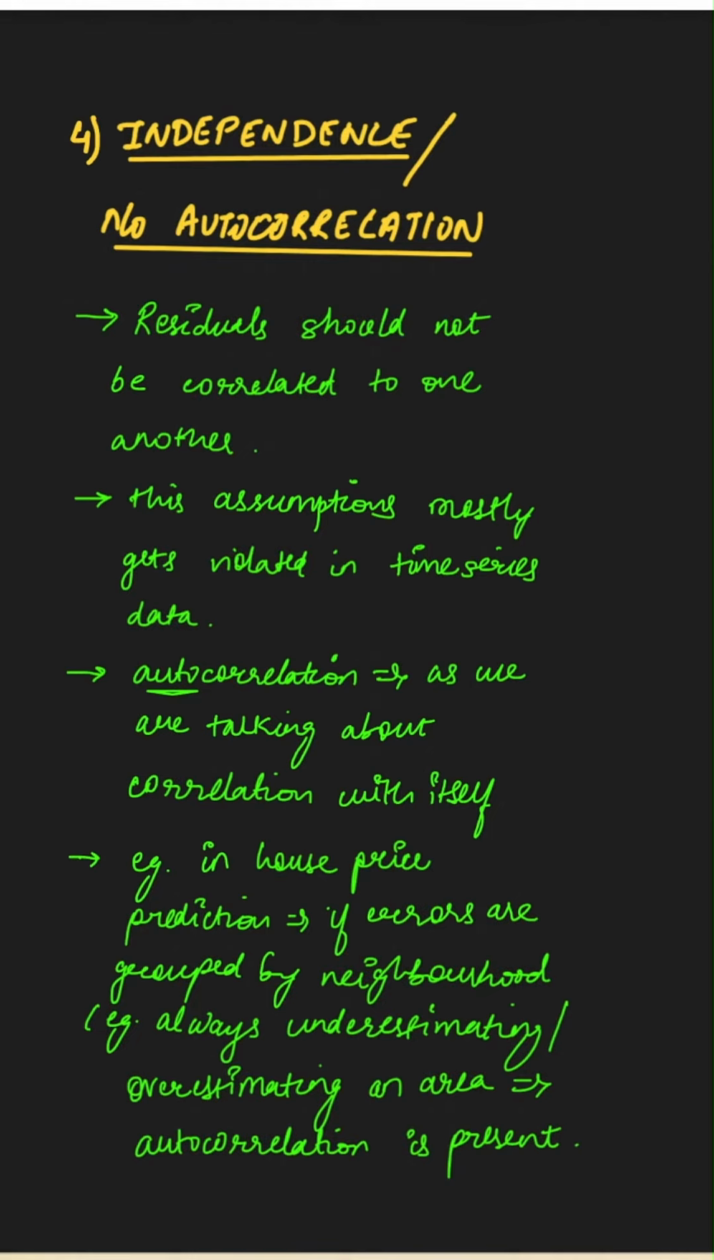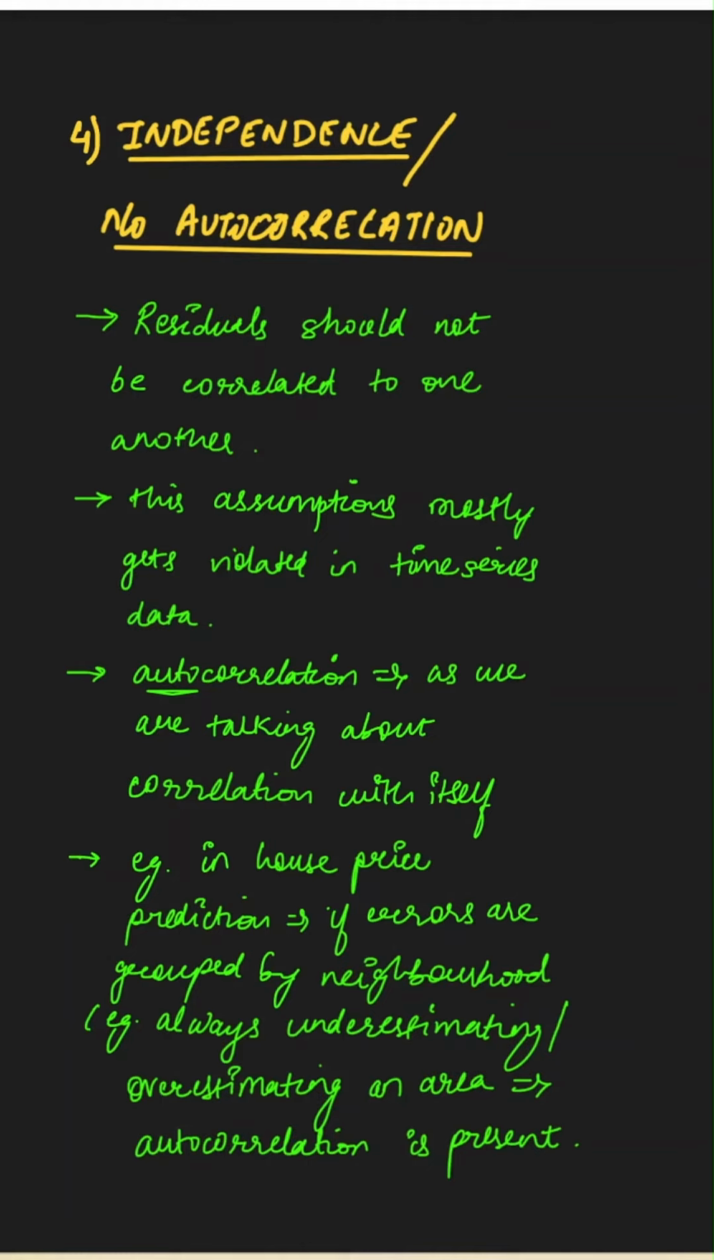Now the fourth assumption is assumption of independence or no autocorrelation. Residuals should not be correlated to one another, and this assumption mostly gets violated when we work with time series data. Why we call it autocorrelation is because we are talking about correlation of error terms with themselves.